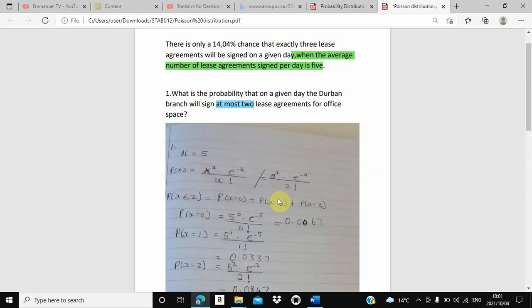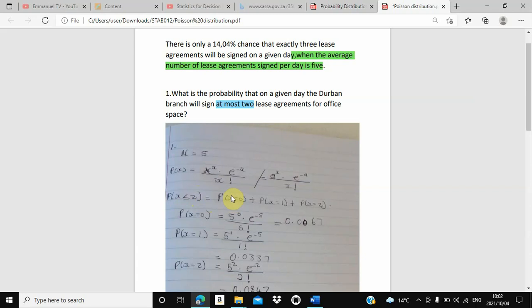Since they ask what is the probability that at most 2 lease agreements will be signed for the office, we are sure that we add the probability of everything less than 2, including that 2.